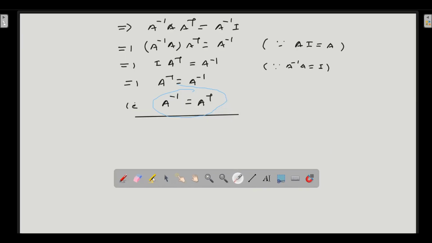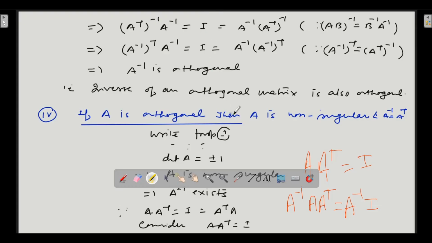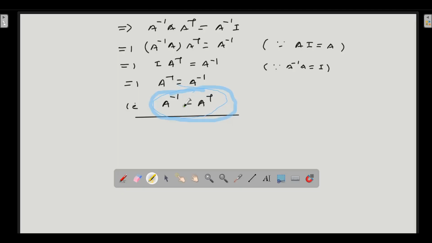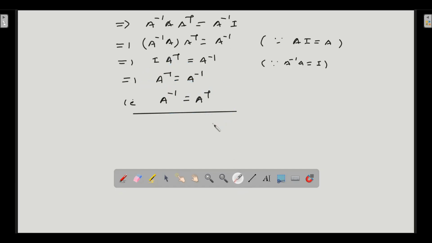This is what we had to show in the beginning: prove that A inverse is equal to A transpose. Following the steps, we have proved that A inverse is equal to A transpose, or A transpose is equal to A inverse. You can say it both ways.